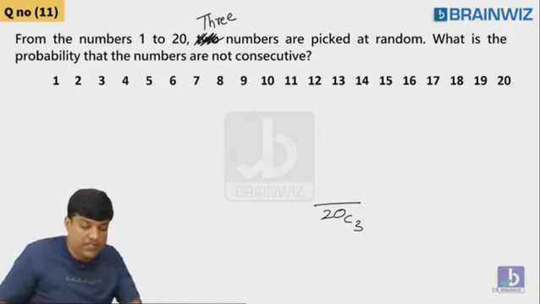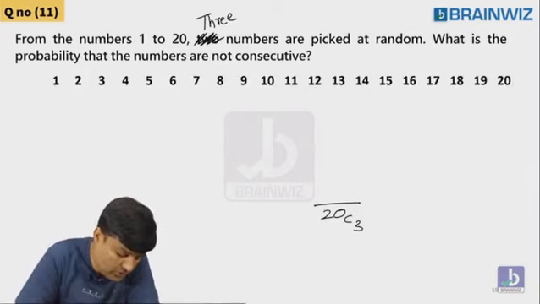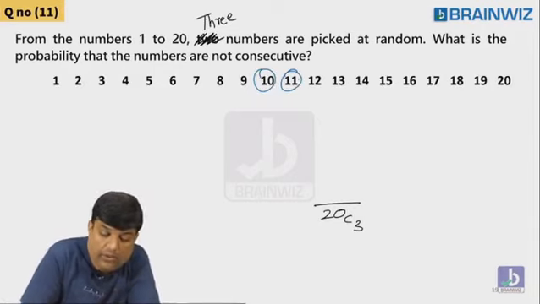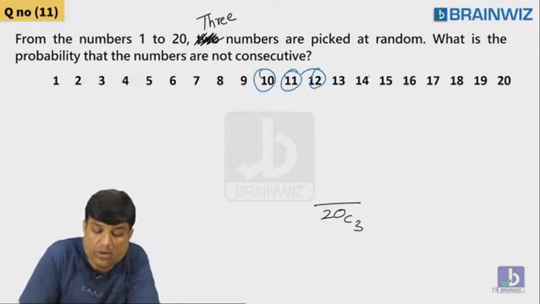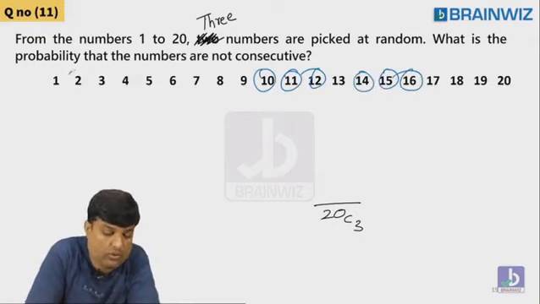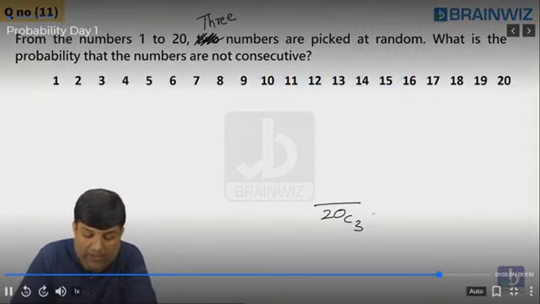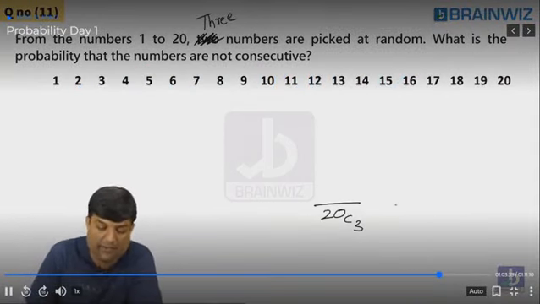How many ways can you pick three numbers from these 20 numbers? 20C3, you all know that. You can pick 10, 12, or 14, 15, 16, or 5, 6, 20, or 7, 4, 13, or 3, 4, 6. Like this, you can pick 20C3 ways. Total ways this is. Favorable, I'll teach you just now.